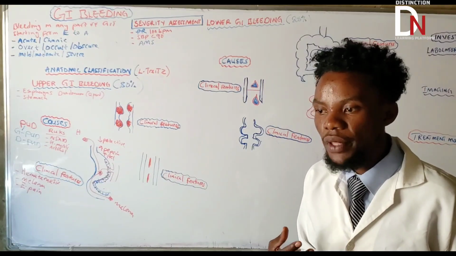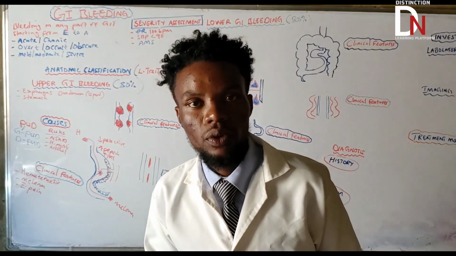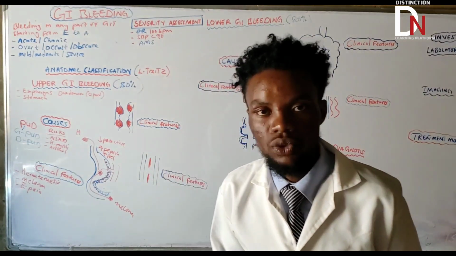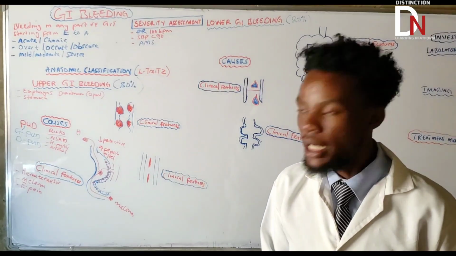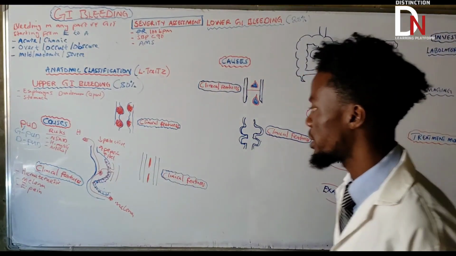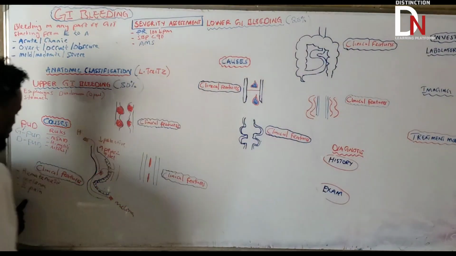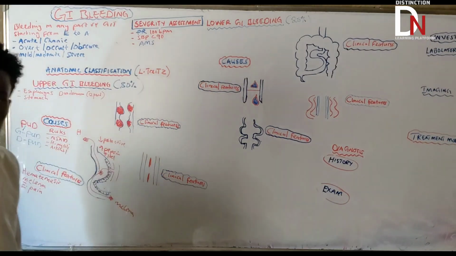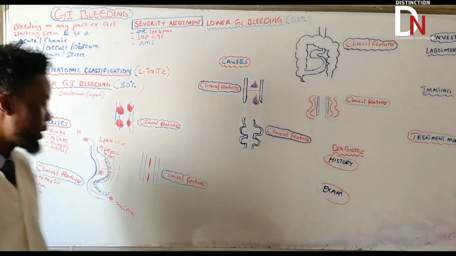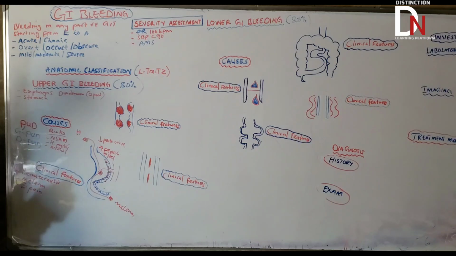If the symptoms get worse when they eat something, that is gastric peptic ulcer disease. Very, very important. So epigastric pain is a very important clinical feature when it comes to PUD, because we're able to differentiate between gastric and duodenal.